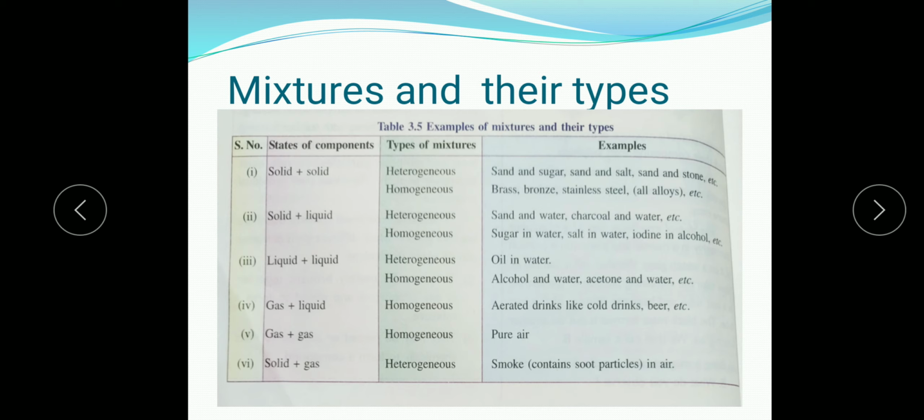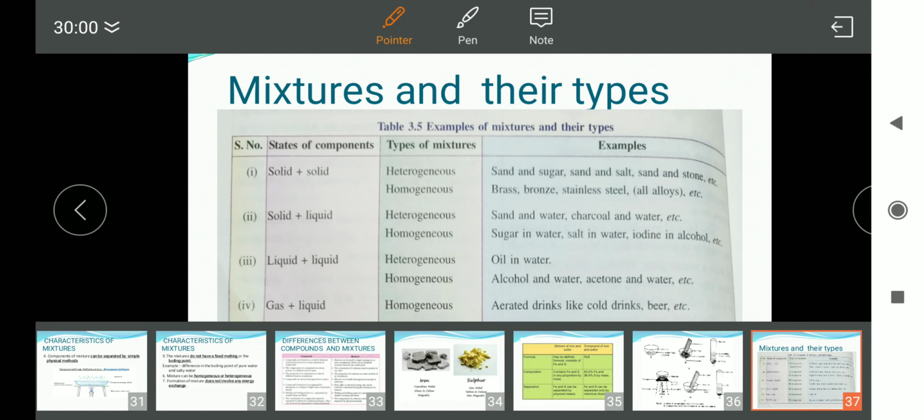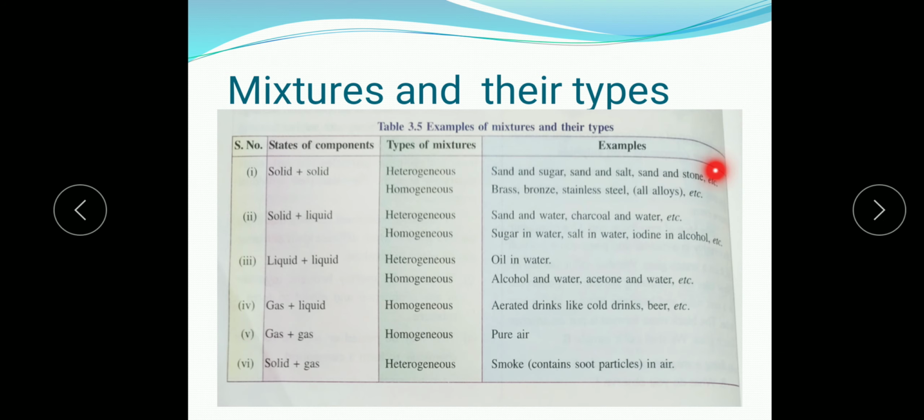of the mixture. Examples are sand and sugar. You can easily distinguish where is sand, where is sugar. Then salt and sand, again you can distinguish the sand and salt in the mixture and both are in the solid state. Then sand and stone, that also you can distinguish. So these are examples of heterogeneous solid mixtures. Then what is an example of a homogeneous solid mixture? Brass, it is an alloy. Bronze, you cannot distinguish between its constituents. Stainless steel, so throughout the mixture the constituents remain uniform.